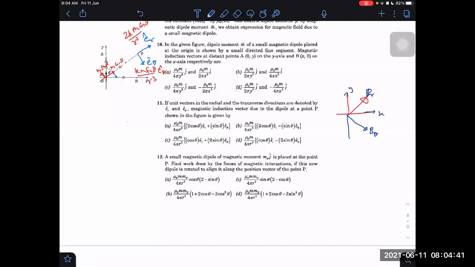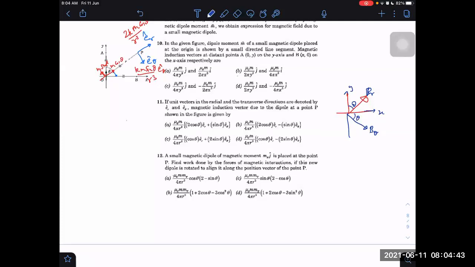It is theta. It is also theta. Then we can write the net component will be, sorry, B theta cos theta along I cap plus B radial into sin theta, total along I cap. If it is along I cap, this is Bx.